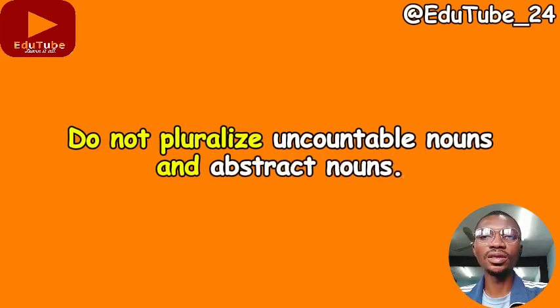Now let's explain the keywords, the terminologies in the commandment. First of all, pluralizing a noun means that you are making it plural by adding s or es or ies. That means to make a noun more than one, you simply add s or ies. But this commandment is prohibiting us from doing the same. It says that we should not pluralize uncountable nouns and abstract nouns.